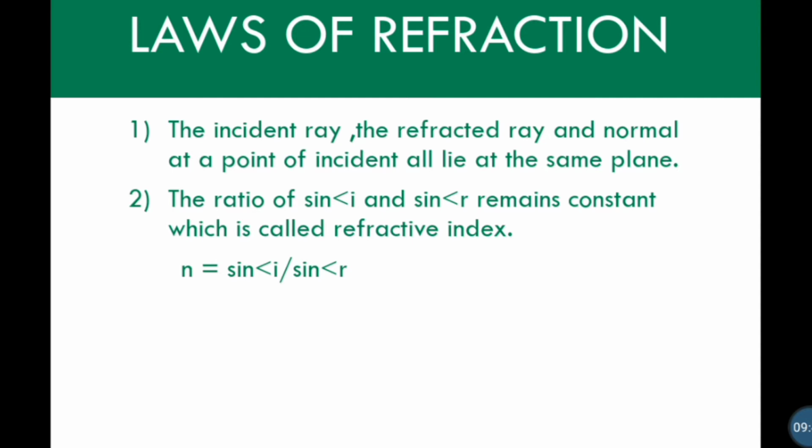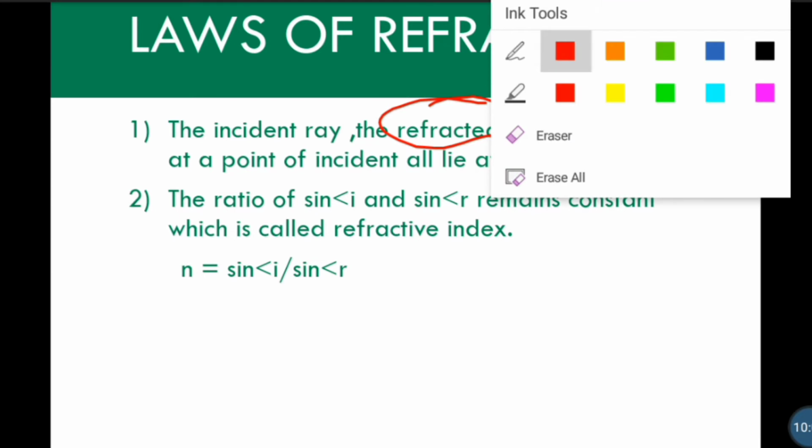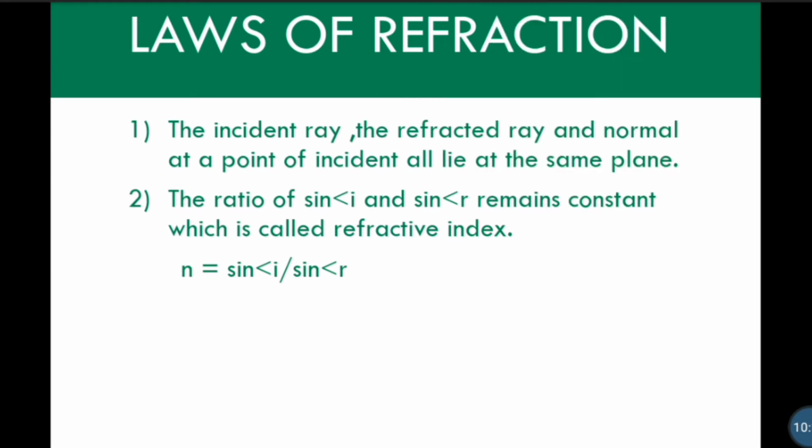The difference is that in the previous we had read reflected ray, but today in refraction we have read refracted ray. And the second law: the ratio of sine angle I and sine angle R remains constant, which is called the refractive index.